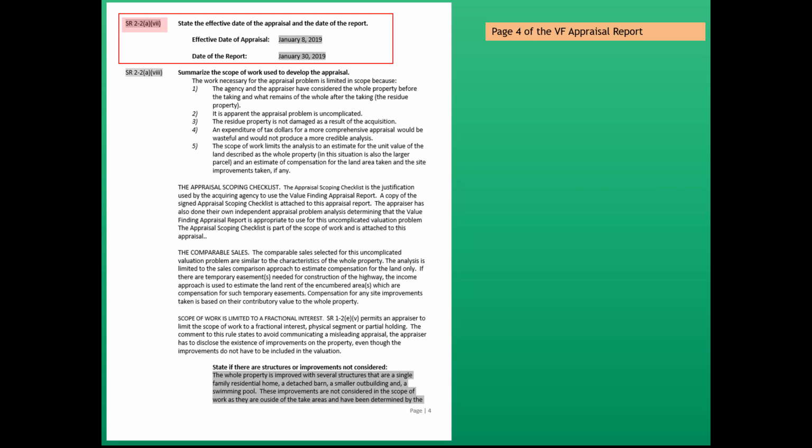For an eminent domain real estate acquisition function, generally, that effective date of the appraisal is the date that the appraiser inspected the property.